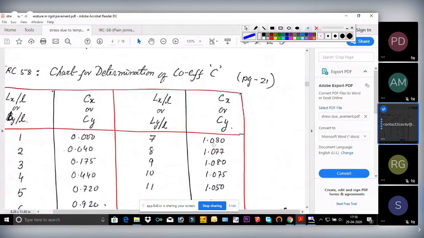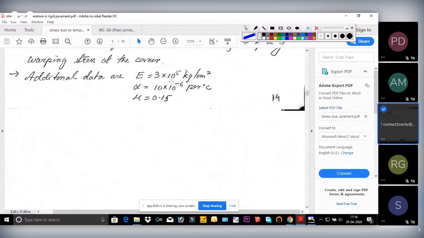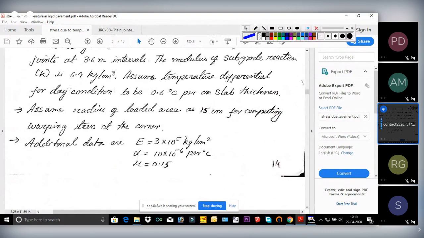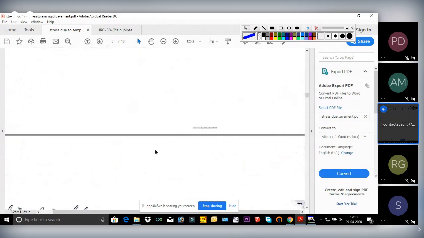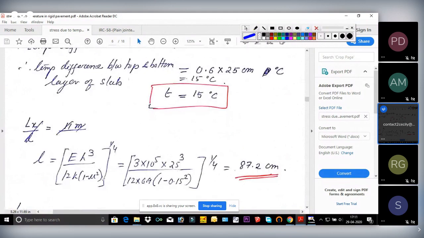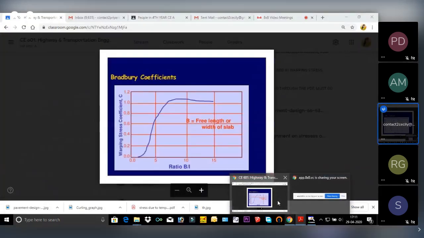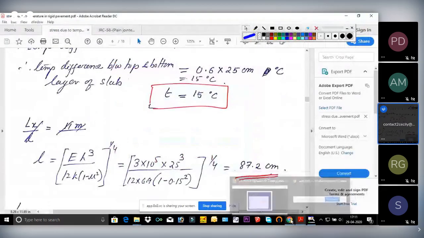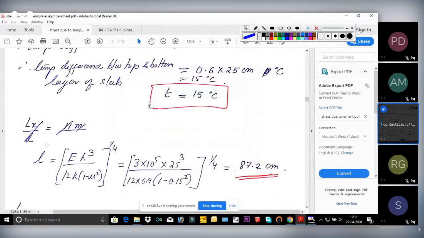See here, E is given as 3 into 10 to the power 5, H is 25, K is 6.9, mu is 0.15. So the formula for L is this one. Please note it down. It was in the previous lecture also.